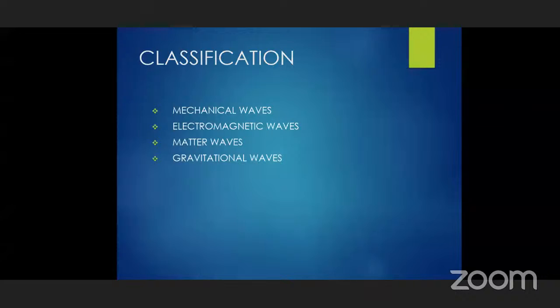Now coming to the matter waves. Matter waves are different from these electromagnetic waves. Matter consists of a substance. Substance, again further, while studying deeply, consists of smaller particles, which we call atoms and molecules.